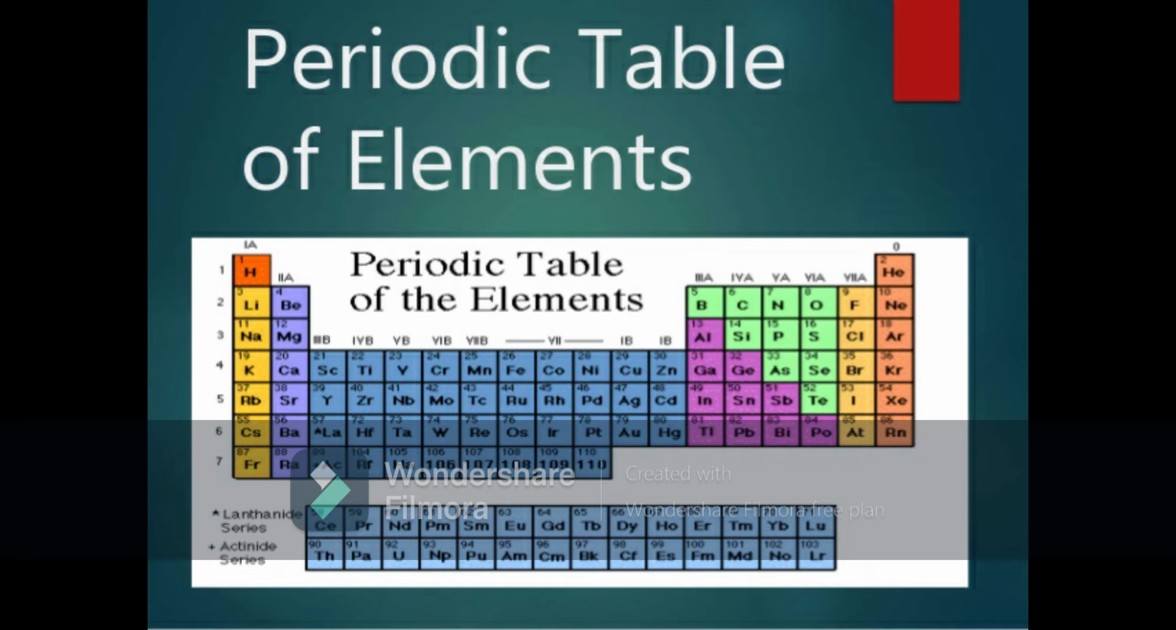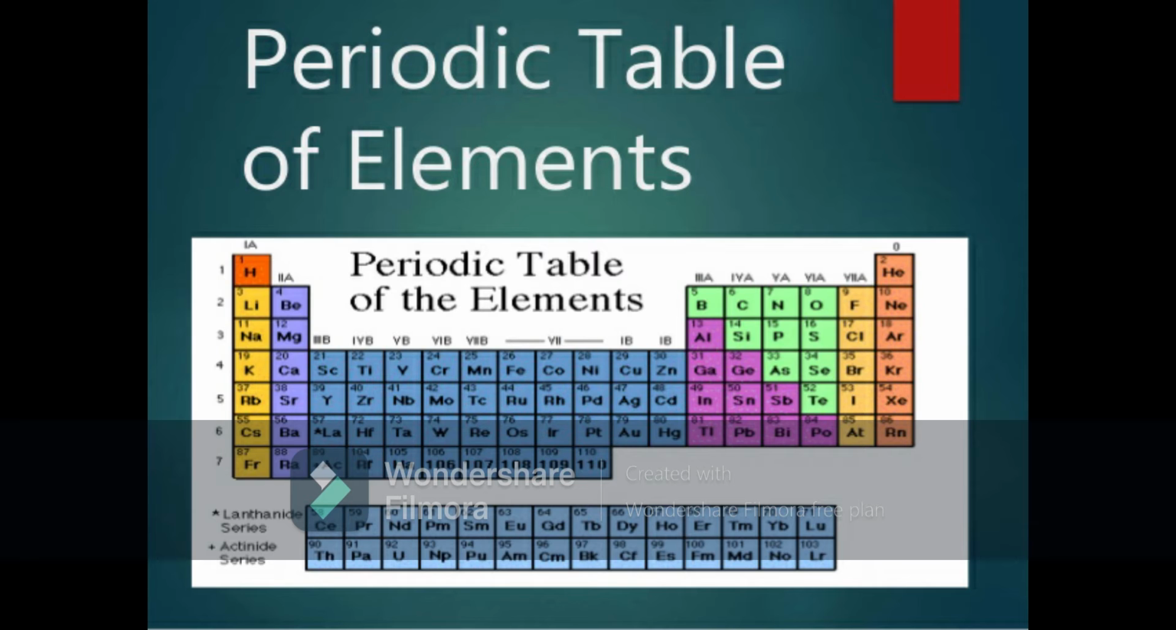So let us learn in detail about the periods. The horizontal rows of the periodic table are called periods. I repeat, horizontal rows of the periodic table are called periods. The vertical columns are called groups. So there is a peculiar name for each period.